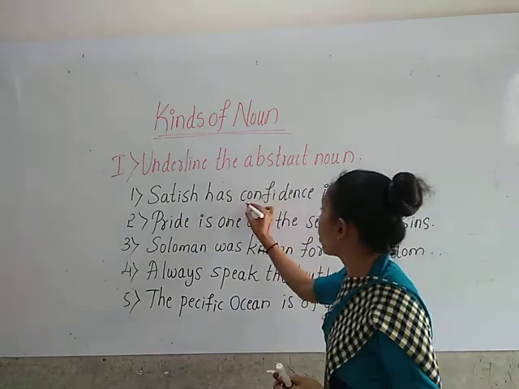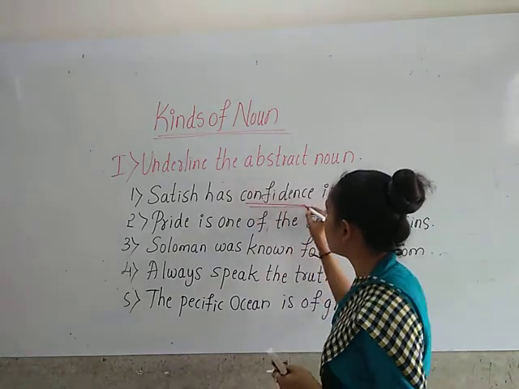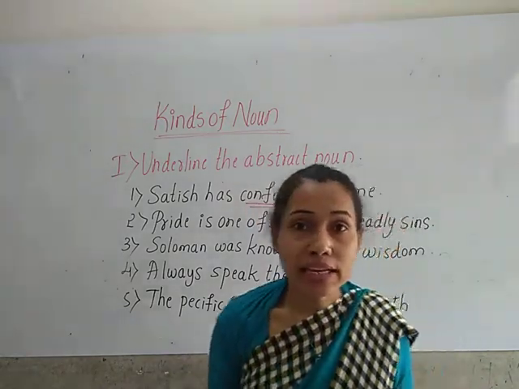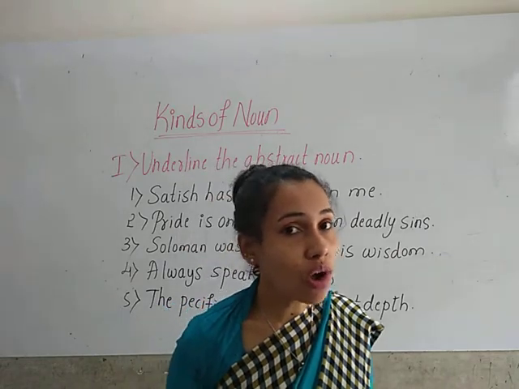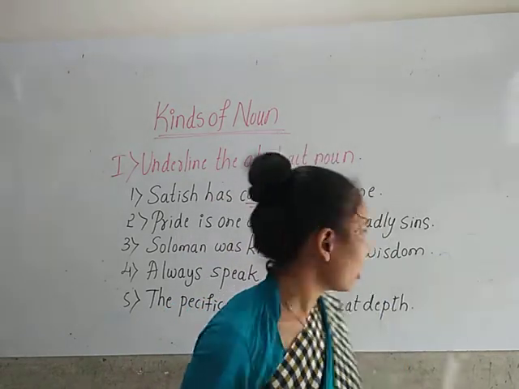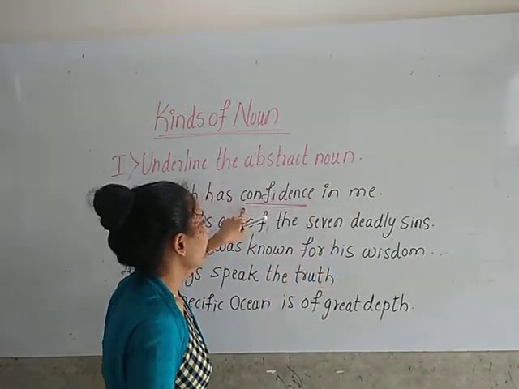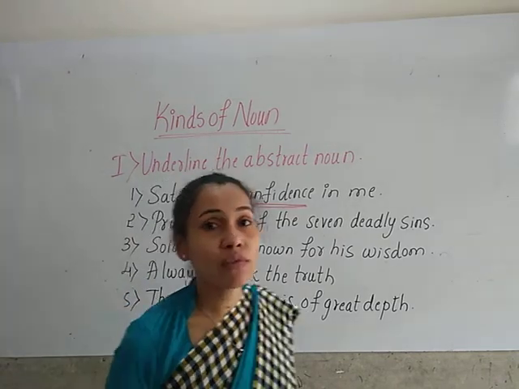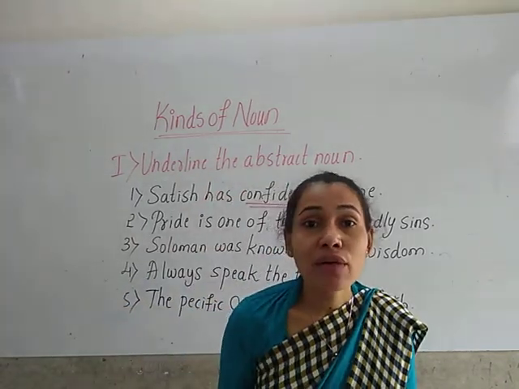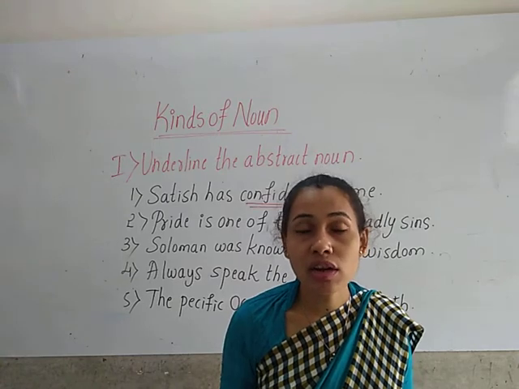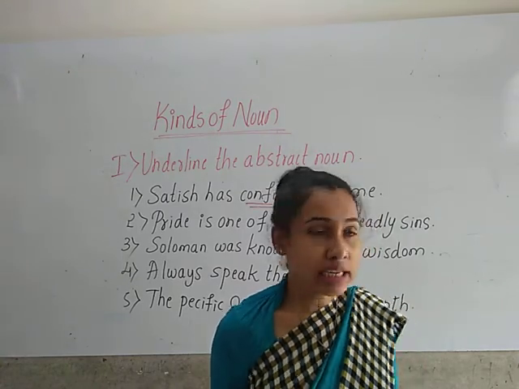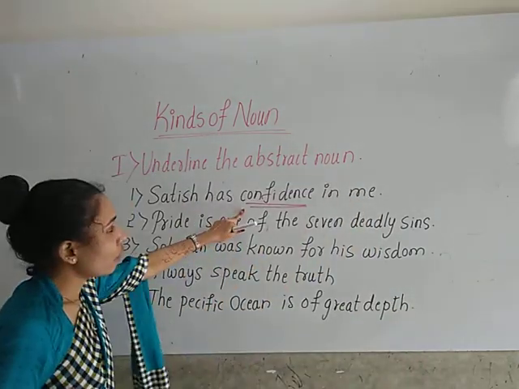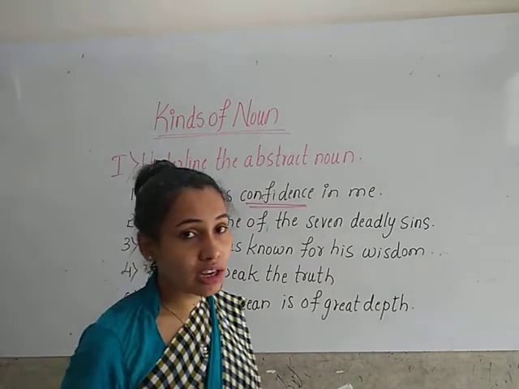So here confidence is the name of a quality which cannot be touched or seen. Okay, children. We can just feel it. We cannot touch or see it. So here confidence is the abstract noun.